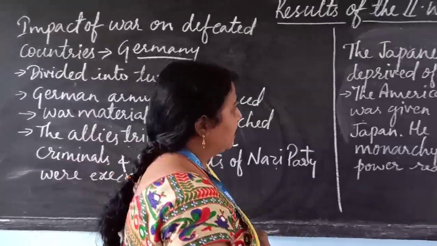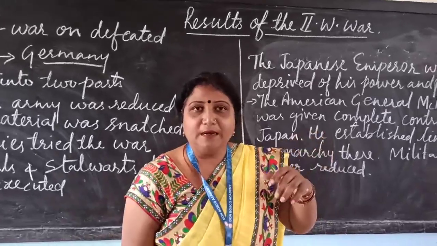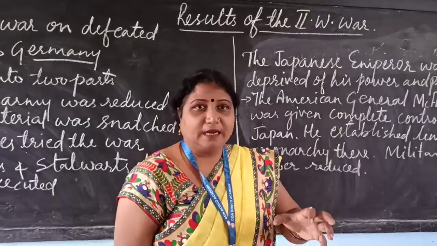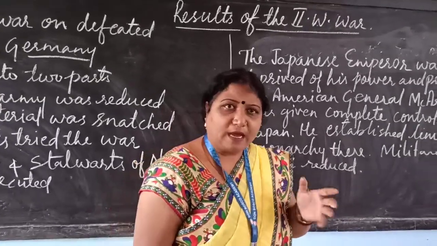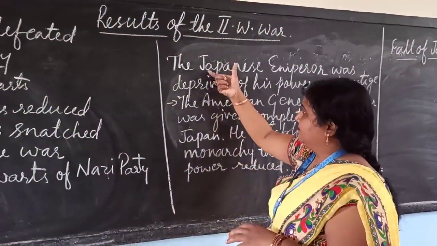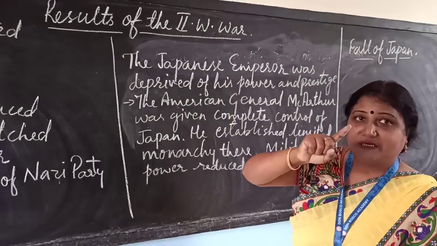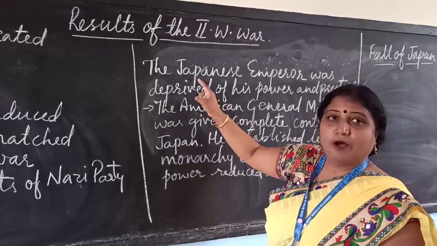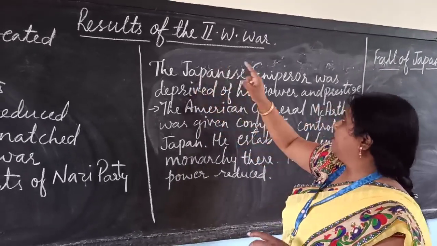Next, what happened to Japan? The same thing happened to Italy. The Italian military was reduced, and all the supporters of the Nazi party were killed. Now what happened to Japan? America did not like Japan. You know very well, because Japan made America join the Second World War by attacking the Pearl Harbor naval fleet.